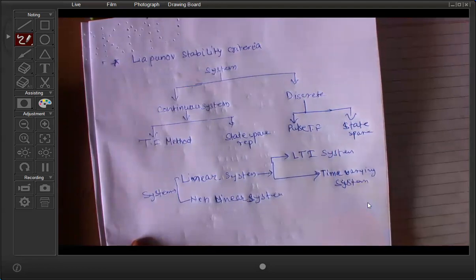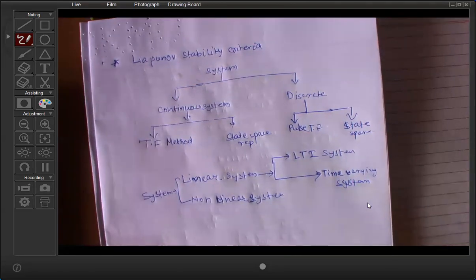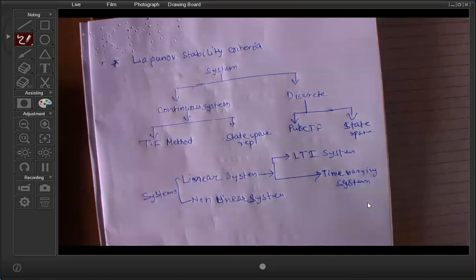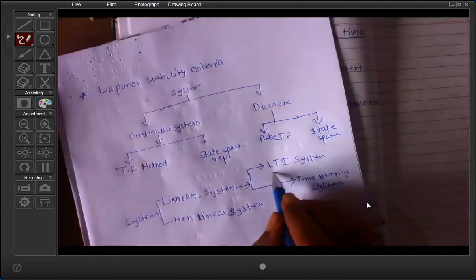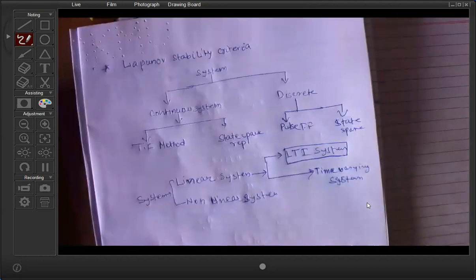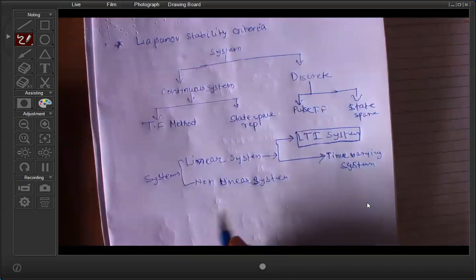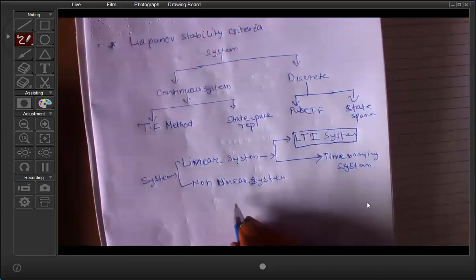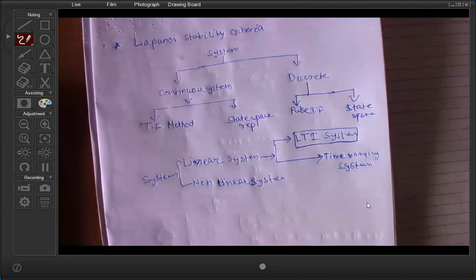Hello, I'm audible to you? Yes, sir. So from control system 1 and control system 2, we have only focused on the linear time invariant system. Yes or no? That means the parameter of a system is not varying with the time.